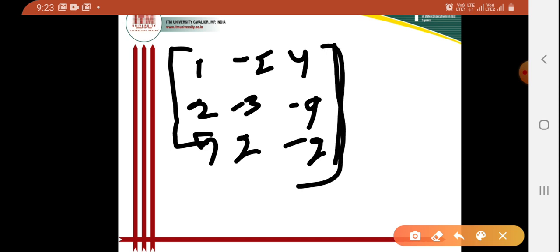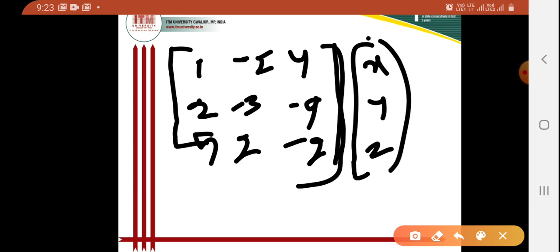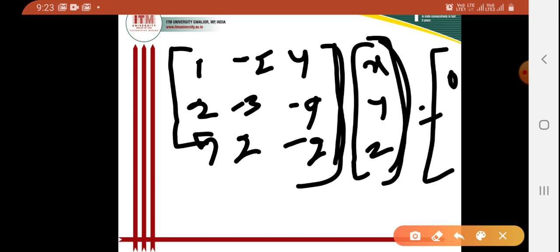So this is your matrix. It will be multiplied with the unknown terms x, y and z. So again the value will be what? After multiplication the value will be 0, 0 and 2. Okay, so this is our matrix form of the calculated unknown three equations. From the unknown three equations we have now written the matrix form.